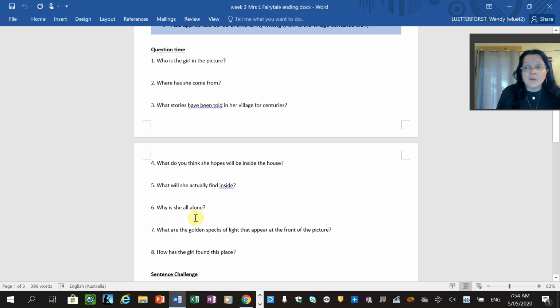Why is she all alone? Although she's alone, it talks about they there. So is she there on behalf of the village? Is she there on behalf of her family? Why, if it's only her, are they talking about it as being there? And what are the golden specks of light that appear in front of the picture? And how has the girl found this place?